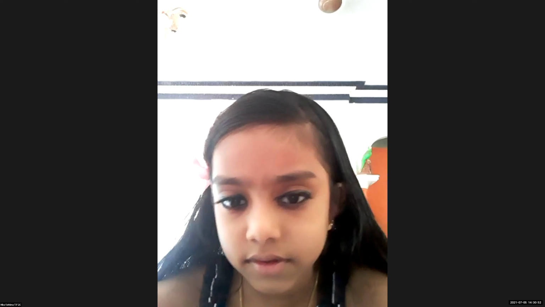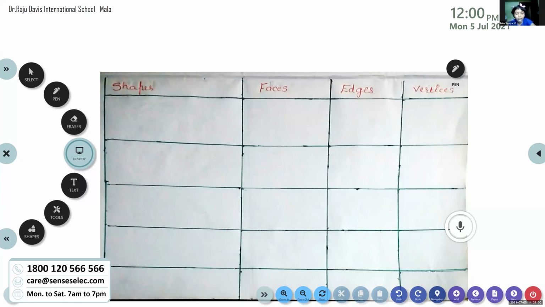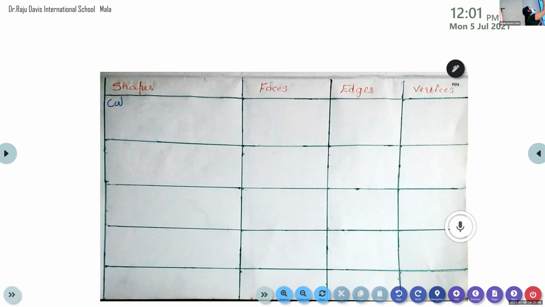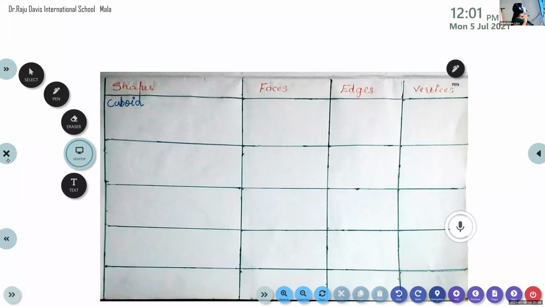All of you ready? Take your notebook. So the first one is cuboid, in the first box. C-U-B-O-I-D. Cuboid. All of you write. Yes, you can start writing.